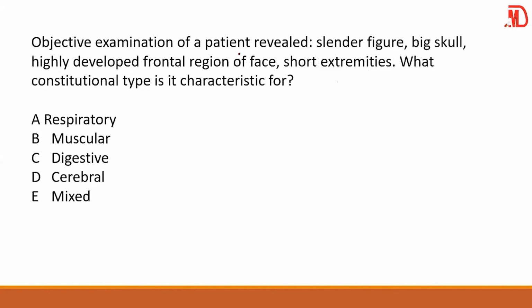Now, objective examination of the patient revealed a slender figure, big skull, highly developed frontal region of the face, and short extremities. What is this constitutional type typical of?